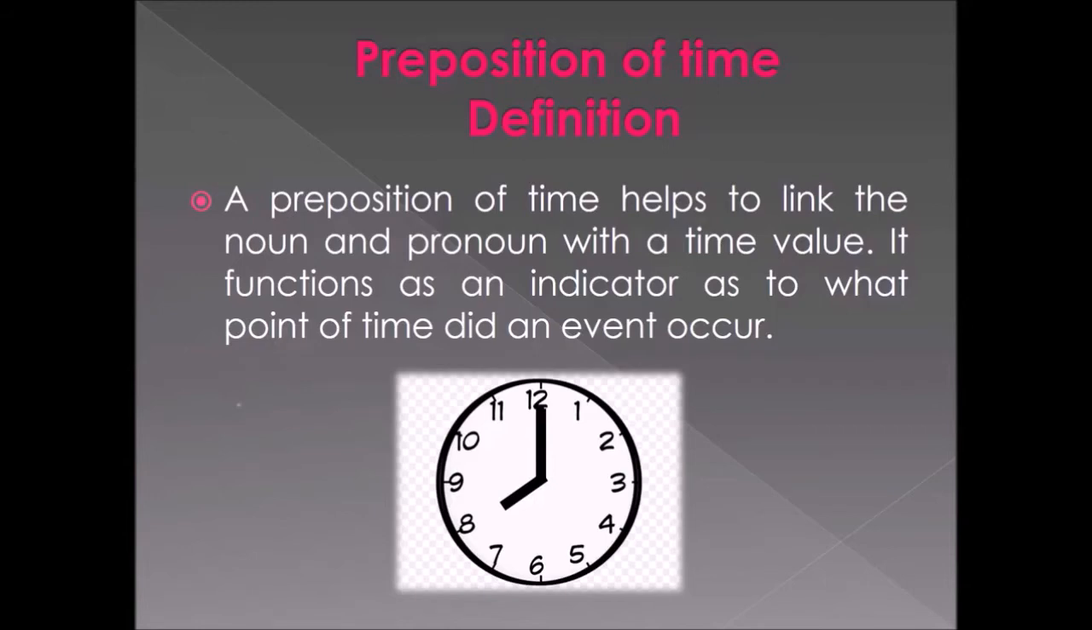So from this what we are understanding is that preposition of time helps us to link the noun and pronoun with a time value. How to say, it means in a sentence, at what time an event has occurred in the past or in the future or in the present. So it denotes at what time an event has occurred in a sentence. So that's what preposition of time is. Can you all understand?